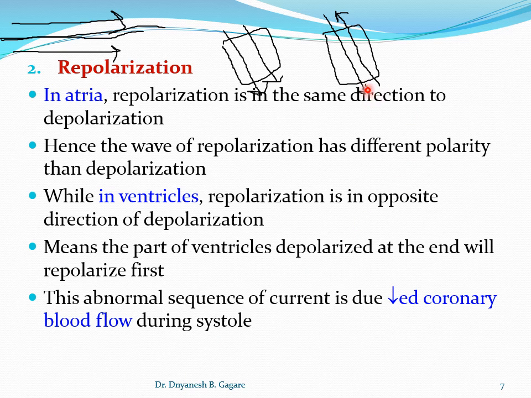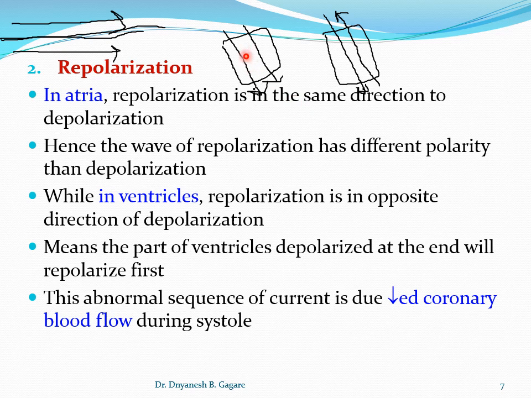Why am I telling you these directions? It is very important because it decides the polarity of the wave on ECG, whether the wave is positive or negative on ECG paper. It is decided by the direction of the current flow. So remember the direction of the current flow.